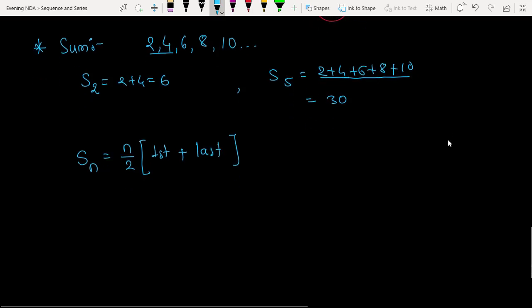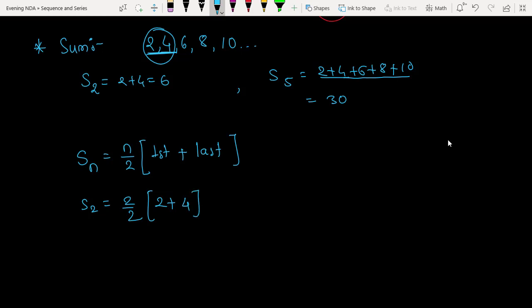Here we have to do S2. S2 means you want to take only the first 2 terms. Okay, n by 2. What is the value of n you have taken? n is nothing but 2. So 2 by 2. What is the first term? 2. What is the last term you have considered? The last term is 4. Okay, so the 2s cancel. What is my answer? It is 6. So this 6 is equal to this 6.